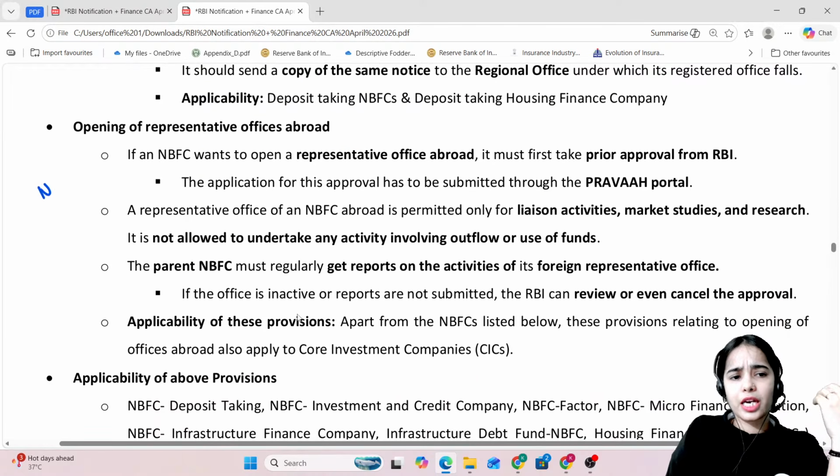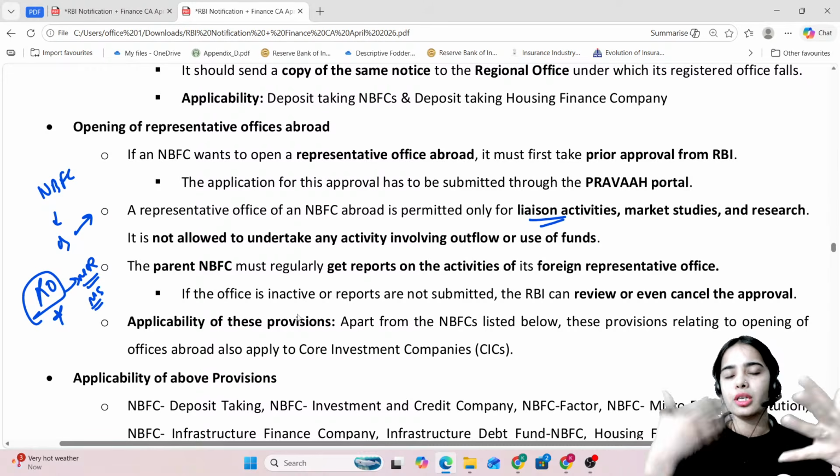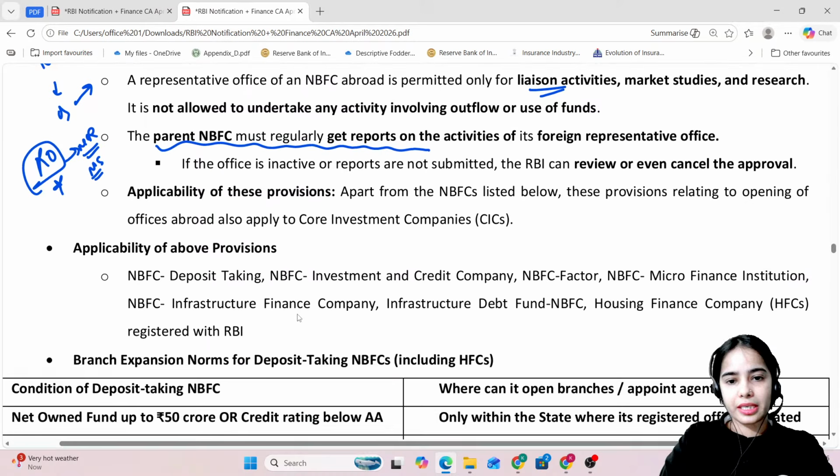NBFCs are not allowed to open their branches in other countries, but they are allowed to open a representative office, which does not undertake any kind of transaction. It only does market research, market studies, or liaison activities, that is, communication and such. The parent NBFC must regularly get reports from the representative office.